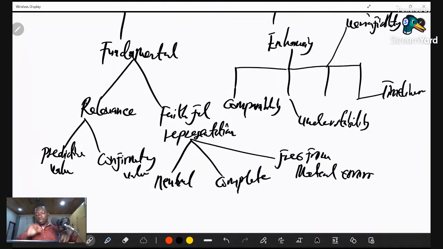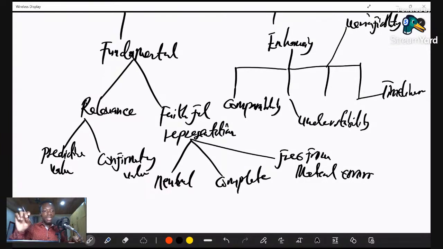Neutrality, as I've already explained, is being neutral. Complete means that the information presented shouldn't be partially or halfway presented. It should be presented 100% fully, so that we, as the users, can use it for making sound economic decisions. And then it should be free from material error. There shouldn't be any mistakes or influences that will cause the financial statement to be an advantage to one user without the same for other people. So free from material error means it should be free from any sort of biases and those kinds of things. That is the free from material error nature we are talking about.